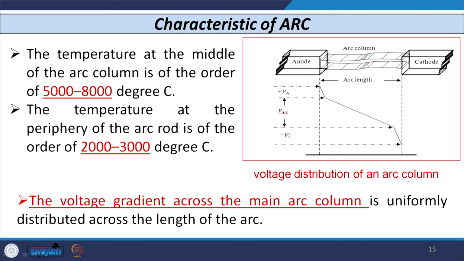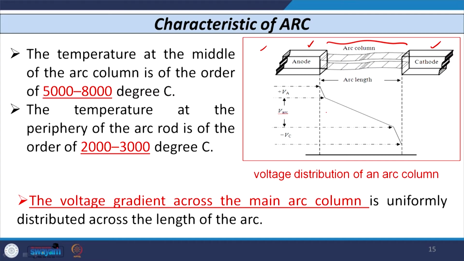You can see in the figure the two electrodes, anode and cathode, and across them there is an arc, which I have indicated as the arc column, along with the distribution of voltage. Va indicates the voltage distribution across the anode, Vc indicates the distribution across the cathode, and V arc indicates the distribution across the arc column. This is how the voltage distribution across the arc is carried out.